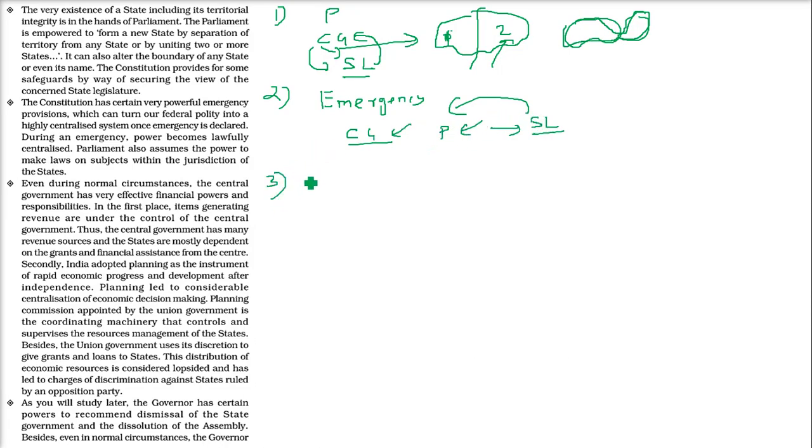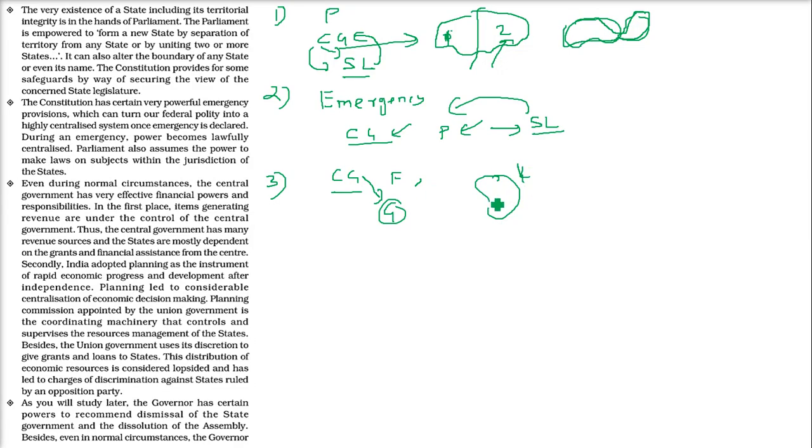Third thing, in normal situations, we have seen that the central government has enough power. They have financial power. They have more resources to get revenue. They have various sources, and they are responsible for giving grants. Say some problem has come in a state, say Kerala.